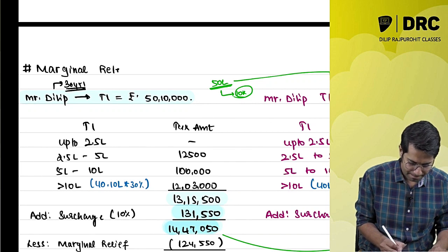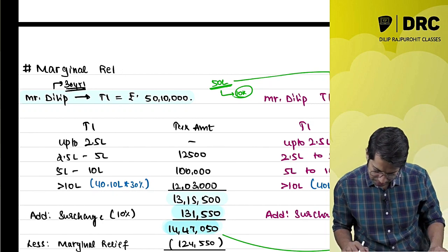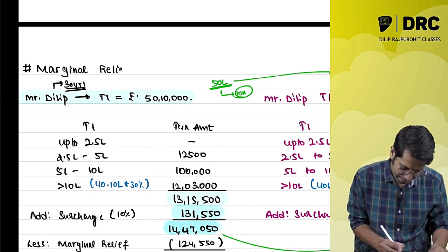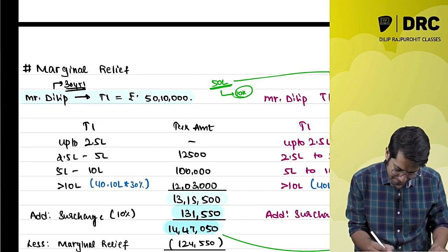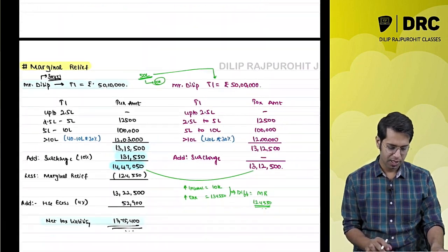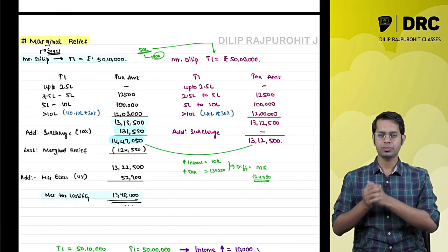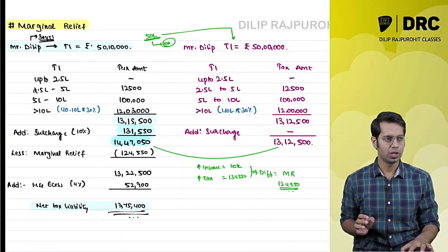Marginal relief. A very beautiful concept. Now let me tell you 2-3 points. When is this marginal relief going to come, sir?